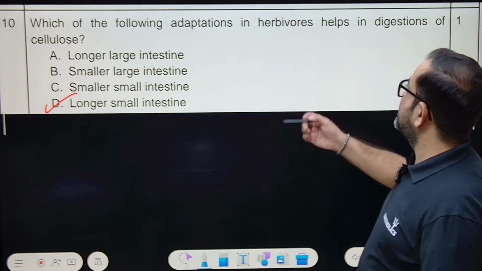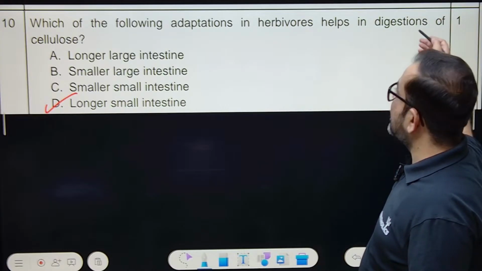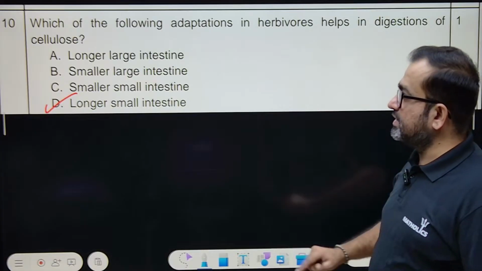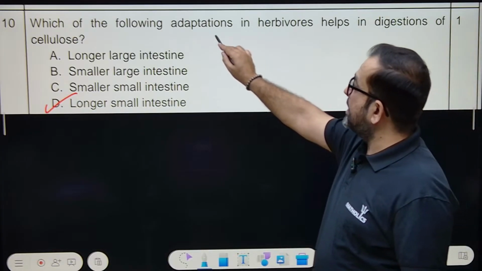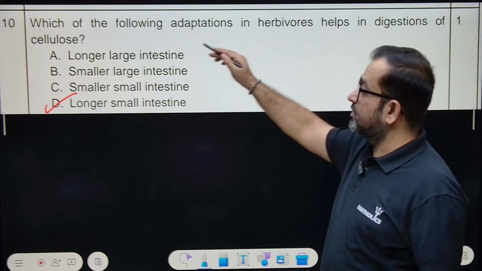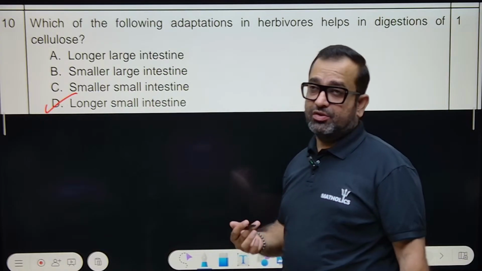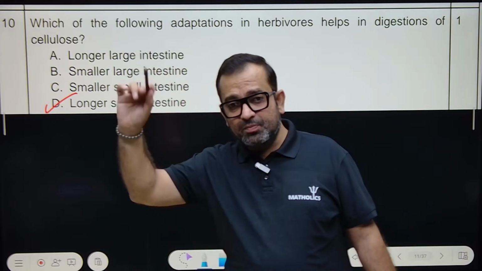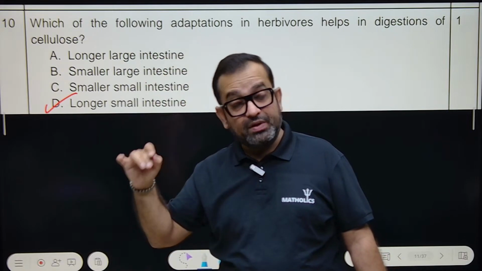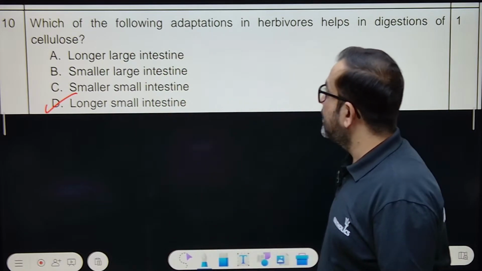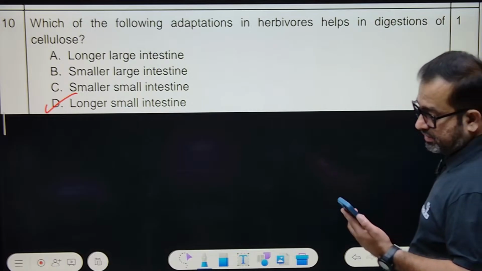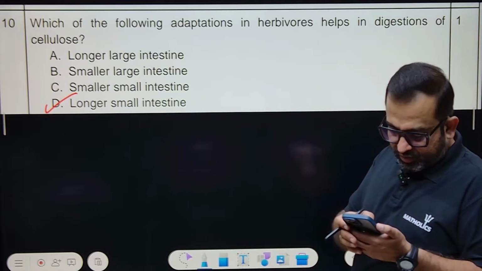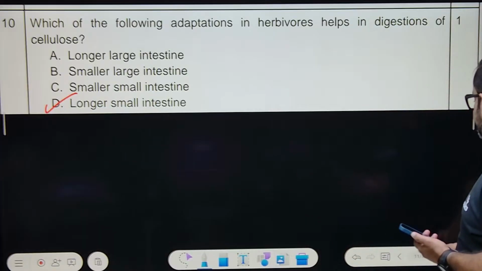Question number 10. Which of the following adaptations in herbivores helps in digestion of cellulose? Longer small intestine. In most mammals, or human beings also, we can say longer small intestine. That longer part is responsible for the digestion of food. Cellulose means food, obviously. Can we move forward? Contraction of left, yes Akash, very good.